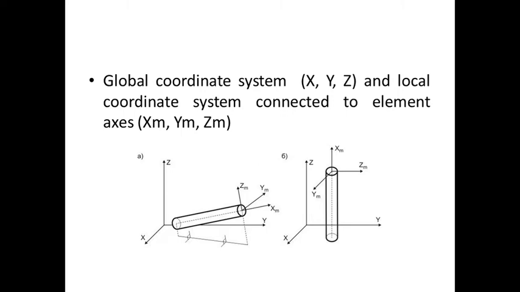Here the x, y, z axes are available, and in between there is a cylindrical object. This coordinate system is called the global coordinate system. The entire object is expressed with x, y, z. These are the concepts of the global coordinate system. Then what about the local coordinate system? If you consider any point on the cylinder, that is the local coordinate system.